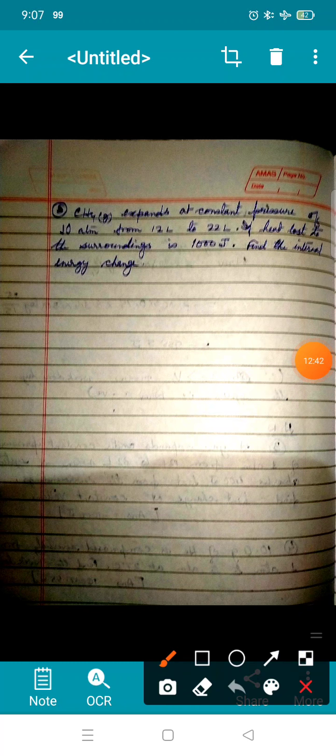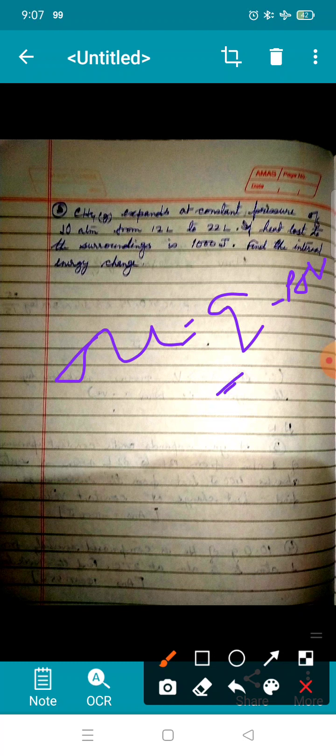Then methane expands at constant pressure of 10 atmosphere from 12 liters to 22 liters. If heat lost to the surrounding is 1000 joule, find the internal energy change. So which formula do you have to use here? Delta U is equal to Q minus P delta V. That formula you have to use.